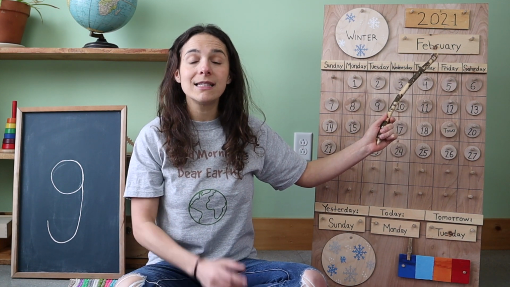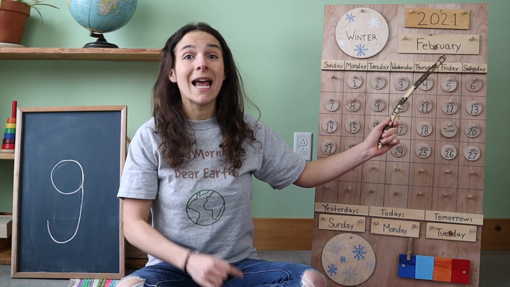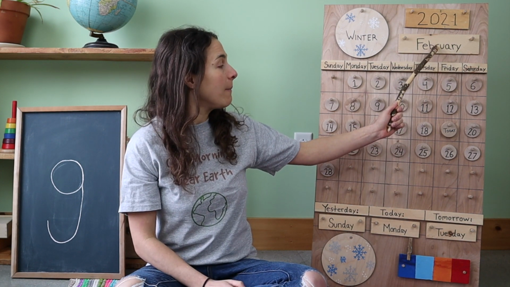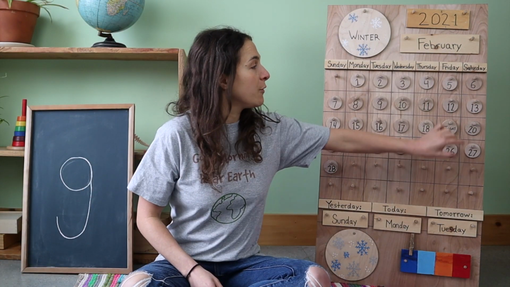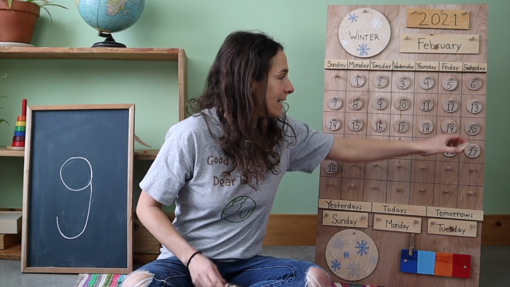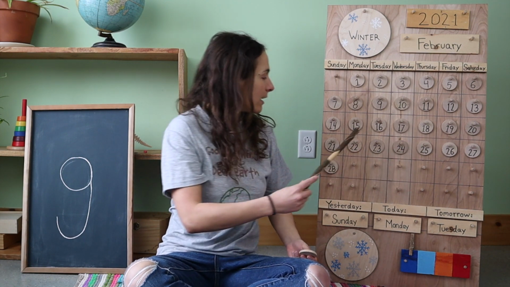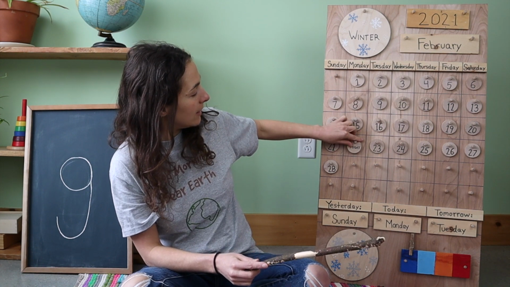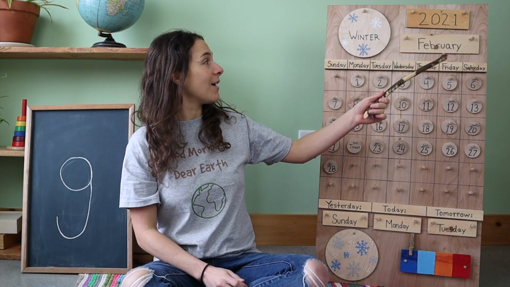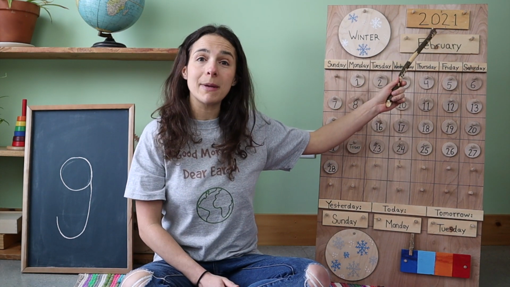The month is February, and today is February 22nd. So let's move the chip over from the number 19, that was the last time we met, to the number 20, 21, 22. Today is February 22nd, and the year is up here.